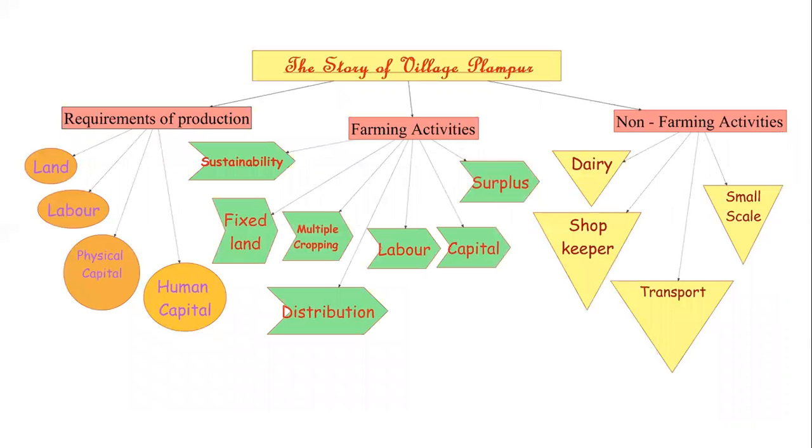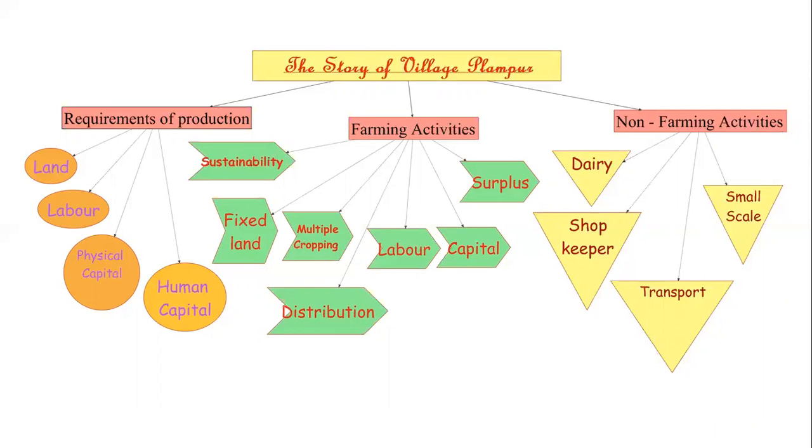Now, let's look at the entire chapter at one glance. You all learned about the requirement of production, that was land, labor, physical capital, and human capital. You all already know what these four are. Land is the main factor of production, labor is the human factor of production, capital is the stock of man-made goods which can be used for further production.